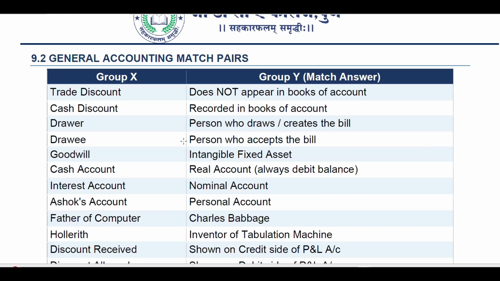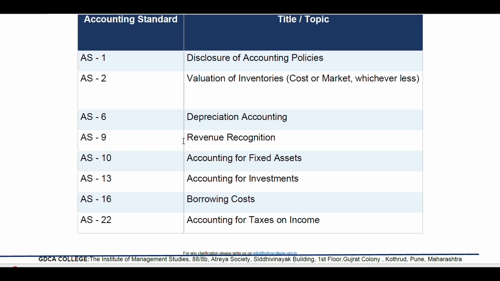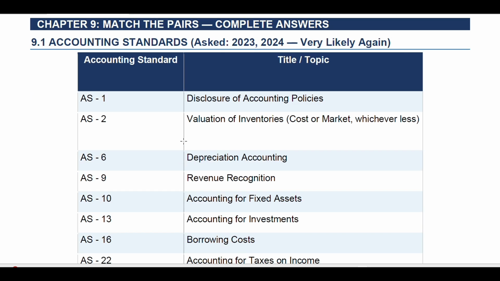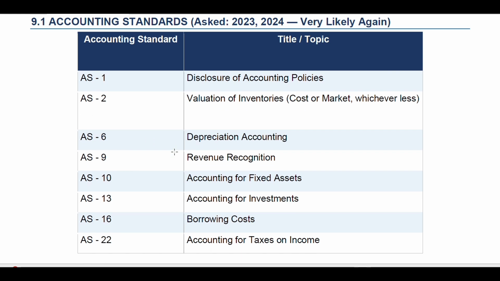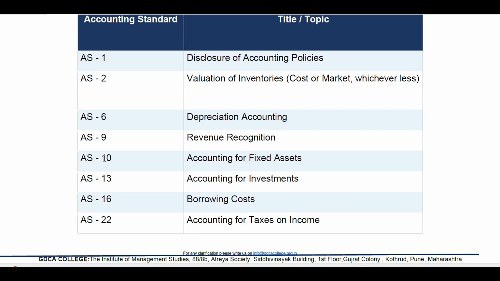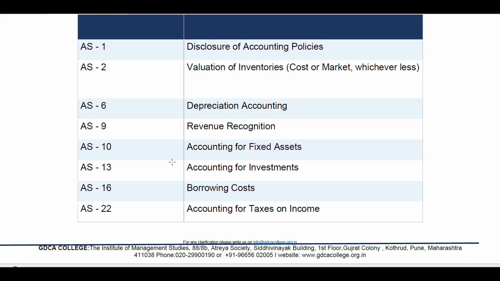Accounting standards. What are the exact topics and accounting standards? So AS1, disclosure of accounting policy. AS2, valuation of inventories, cost or market, whichever is less. AS6, depreciation accounting. AS9, revenue recognition. AS10, accounting for fixed assets. AS13, accounting for investments. AS16, borrowing cost. AS22, accounting for taxes on income.